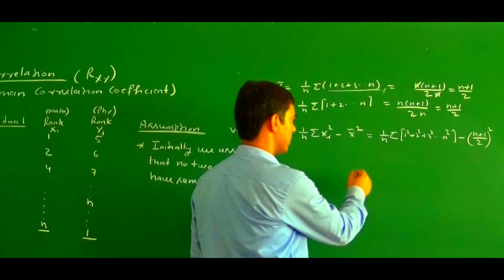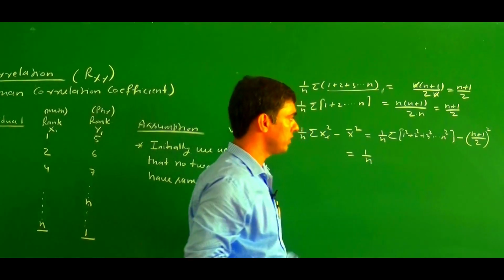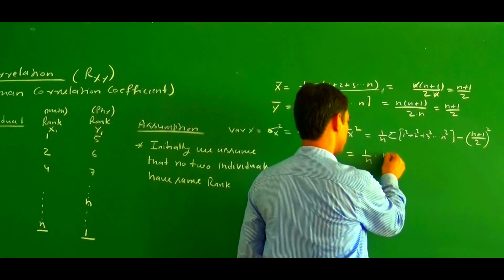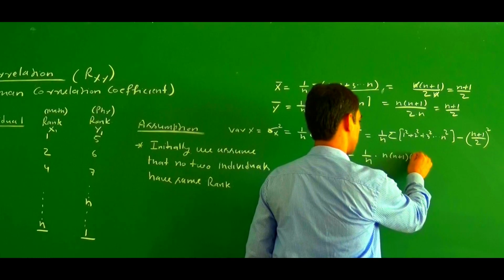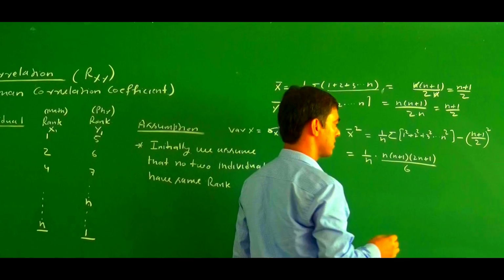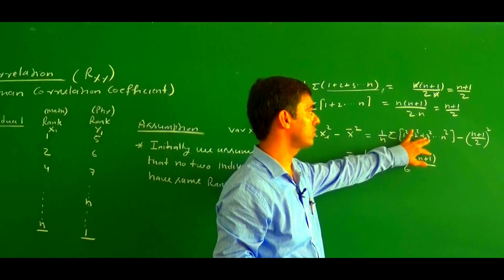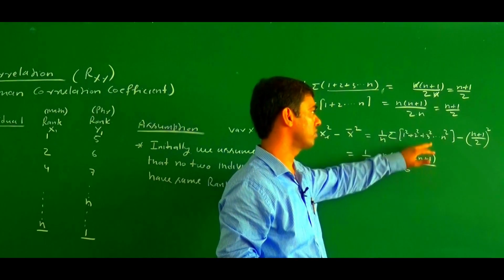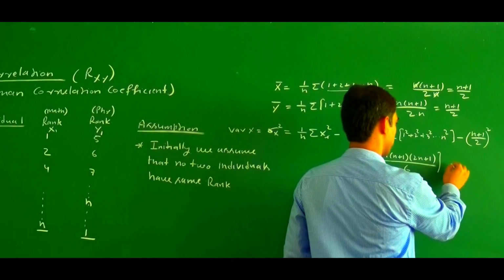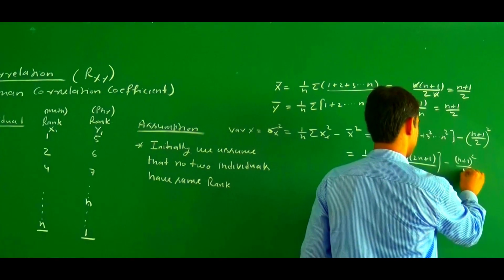Now if we simplify this, it becomes 1 upon n times the sum of the squares of the n natural numbers. This is n into n plus 1 into 2n plus 1 divided by 6. This is the formula for the sum of the squares of the n natural numbers, 1 square plus 2 square plus 3 square up to n square. Minus n plus 1 whole square divided by 4.